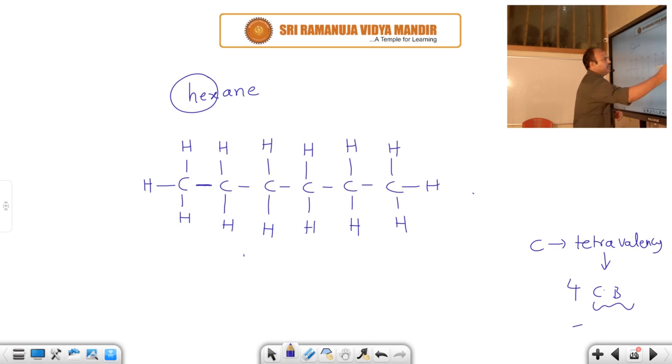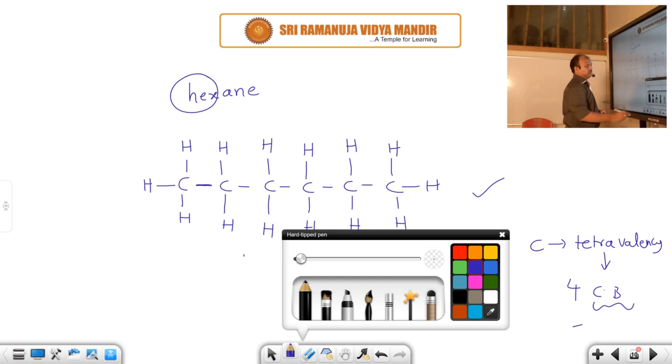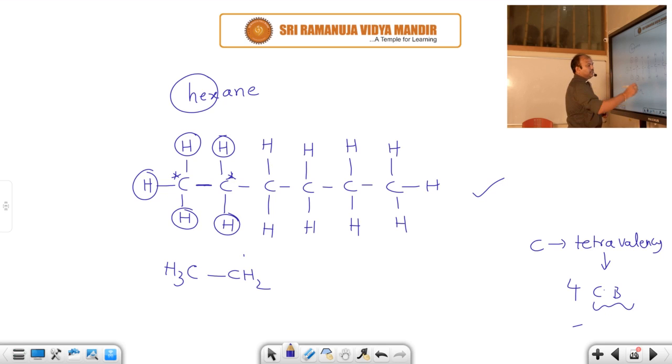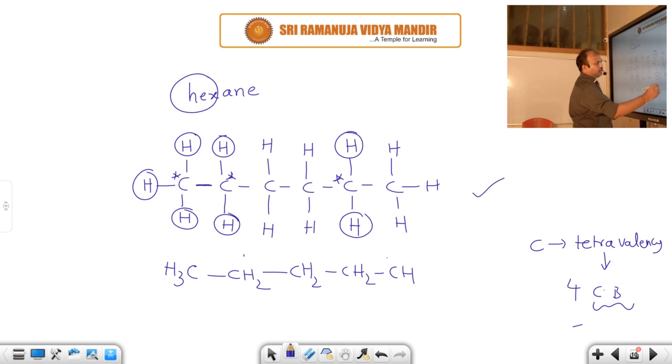This is hexane. This is how to write it. The first carbon contains how many hydrogens? 3 hydrogens. Between carbon and carbon, a single bond is there. The second carbon contains how many hydrogens? 2 hydrogens are there. So CH2. This carbon is directly connected with the third carbon, which has 2 hydrogens. The fourth carbon also contains 2 hydrogens. The fifth carbon also has 2 hydrogens.